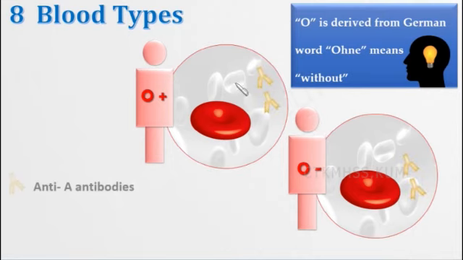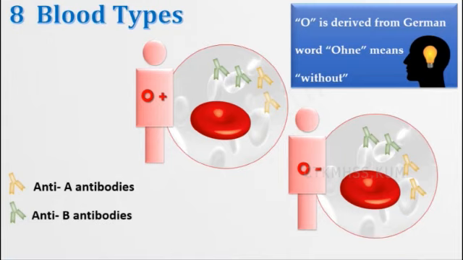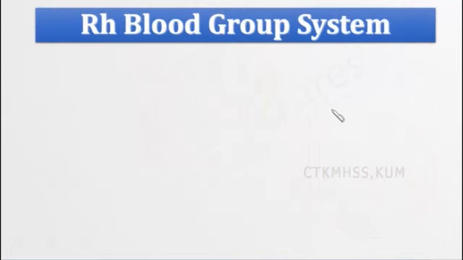You can see here anti-A antibodies and anti-B antibodies are seen. Here, along with that, Rh antigen is seen, but here there is no Rh antigen. So in all negative cases, whether it is A negative or B negative, Rh antigen will be absent.